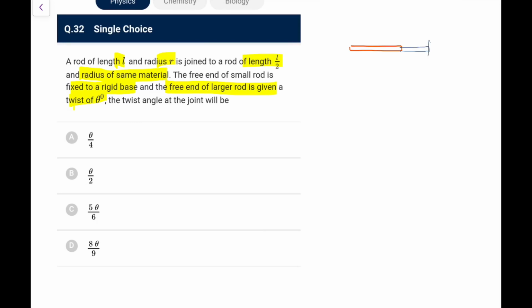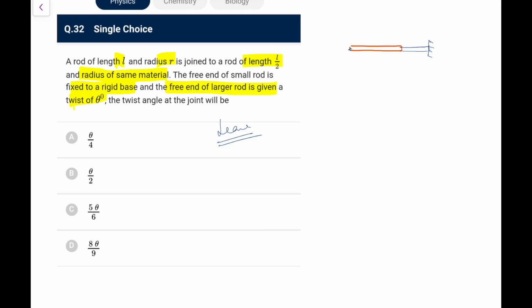The free end of a small rod is fixed to a rigid base, and the free end of the larger rod is given a twist of theta naught. It is given the twist like this. The twist angle at the joint will be, I don't think this is part of your syllabus. This is not what you will make out, so better leave it. There is no point in doing this question.